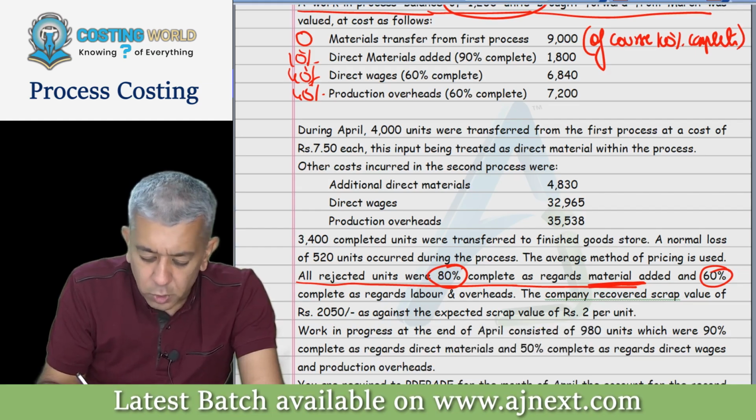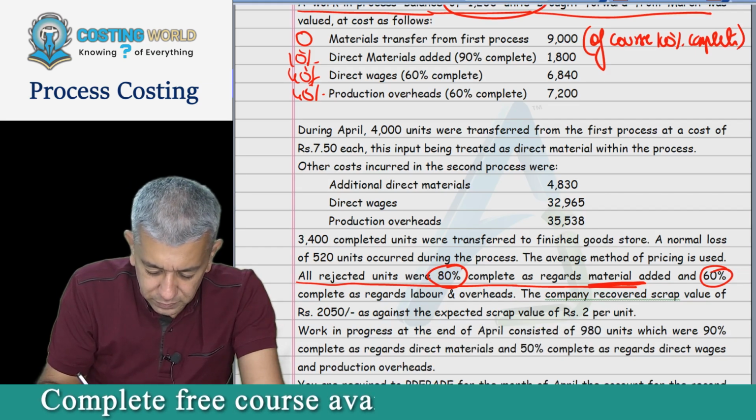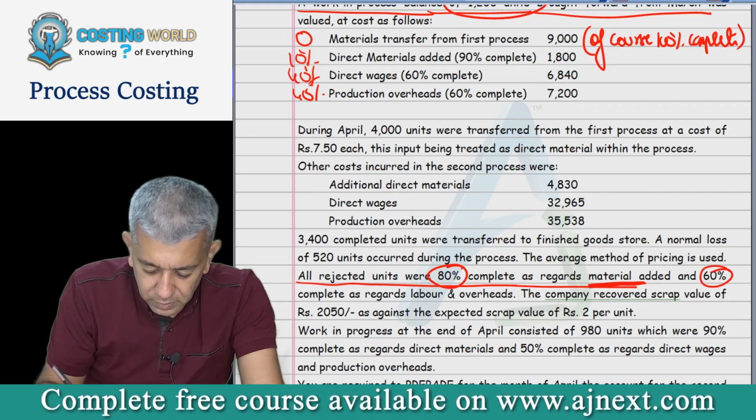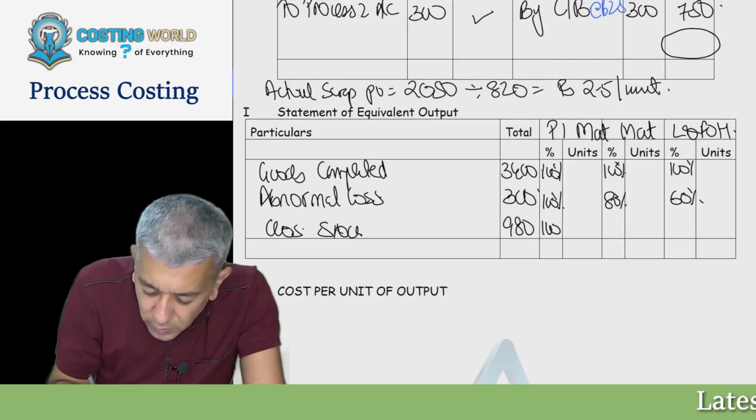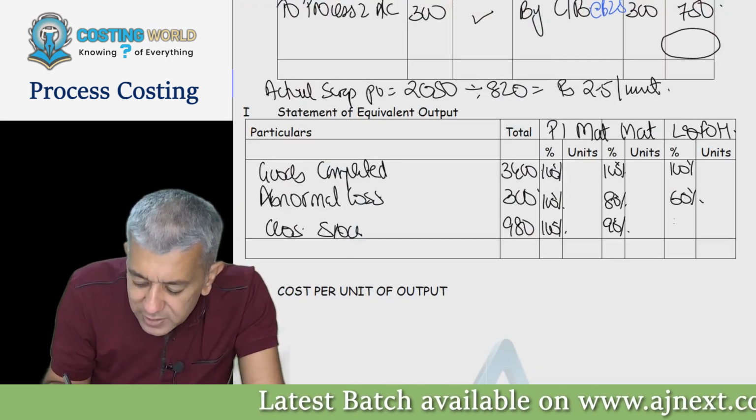For closing stock, those 3 figures are 100%, 90% and 50%. I don't think I need to be discussing anything over here. Please get the totals done.